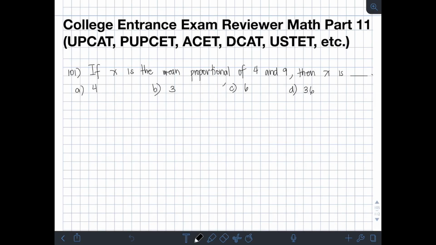Okay, so this time ay magre-review ulit tayo for college entrance exam mathematics, which is part 11. So, itong college entrance exam math reviewer natin is pwede nating magamit kapag mag-a-apply tayo ng college entrance exam for UPCAT, PUPCET, ACET, DCAT, USTET, etc.